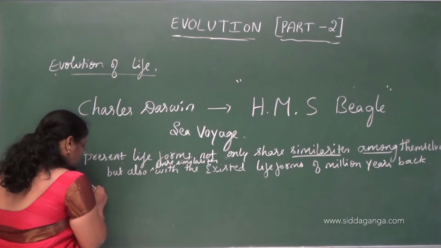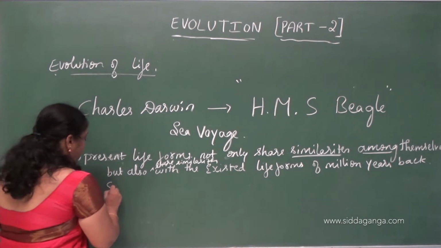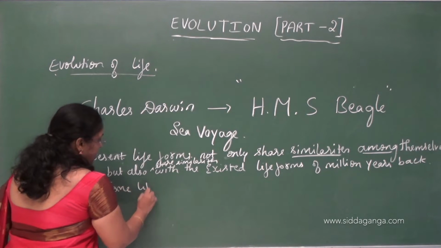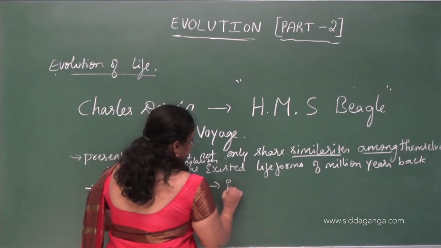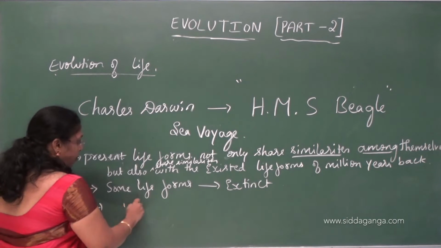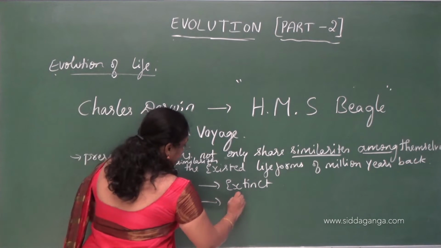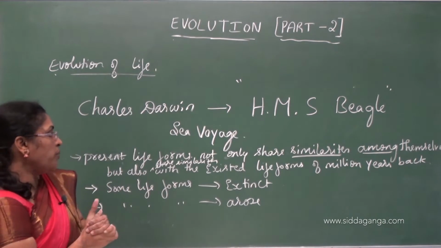With this evolution, some life forms have become extinct, and some life forms arose, or new life forms have come into existence.